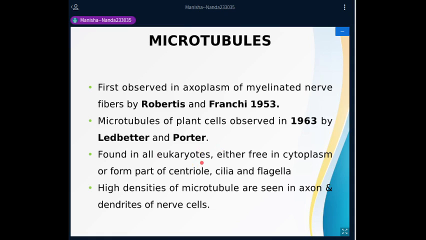Now, these are found in all eukaryotes, either free in the cytoplasm or forming a part of the centriole, cilia, or flagella. Centrioles, when we talk of cell division, we'll see act like the microtubule organizing center. You'll see their dominance in cilia and flagella. High densities of microtubules are seen in axons and dendrites of nerve cells.